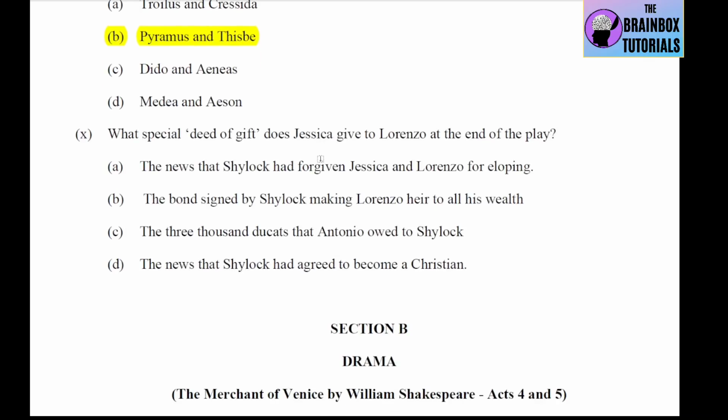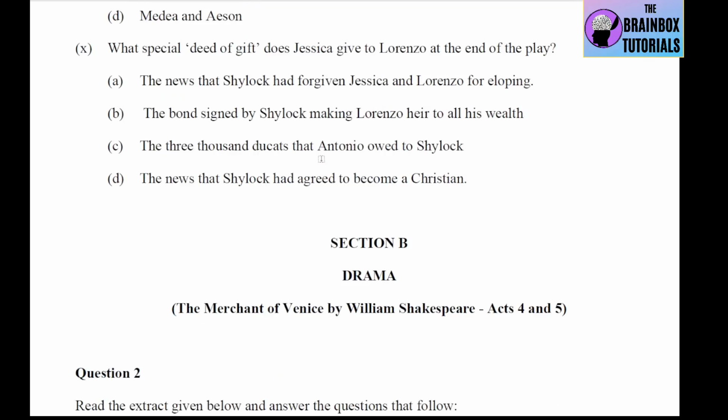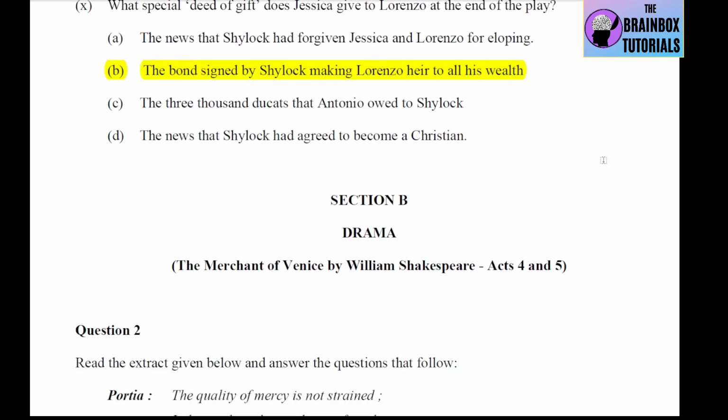Okay, number 10, this is the last of Section A. What special deed of gift does Jessica give to Lorenzo at the end of the play? Number A, the news that Shylock had forgiven Jessica and Lorenzo for eloping. No, this is not the deed of gift. Number B, the bond signed by Shylock making Lorenzo heir to all his wealth. Yes, this is the correct option. Number B. Okay, so these are the MCQs.